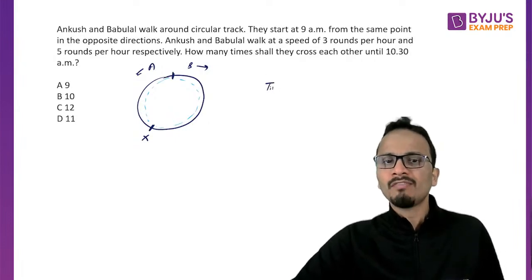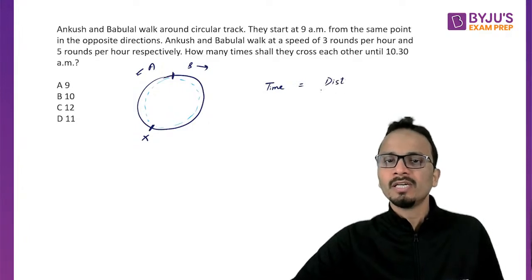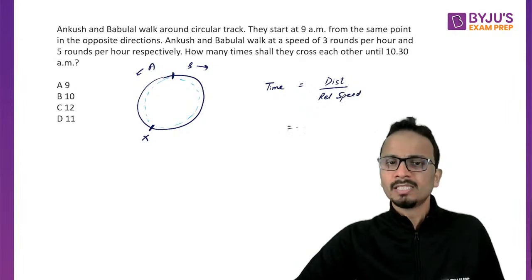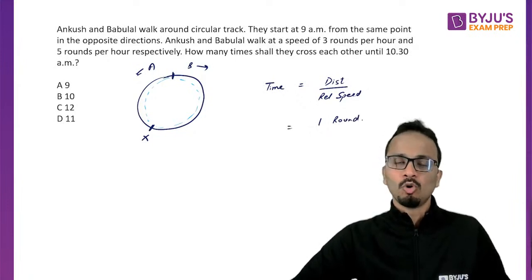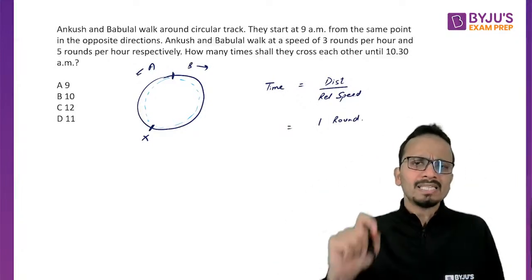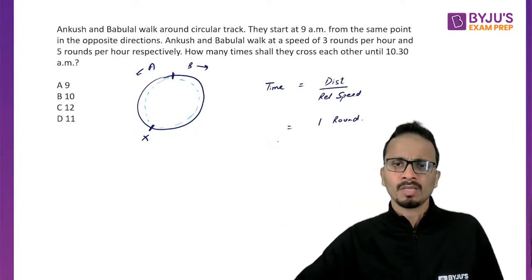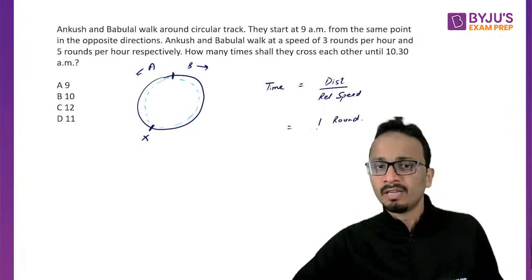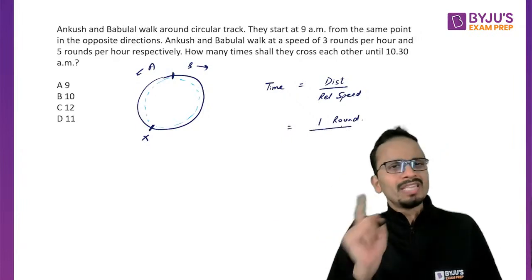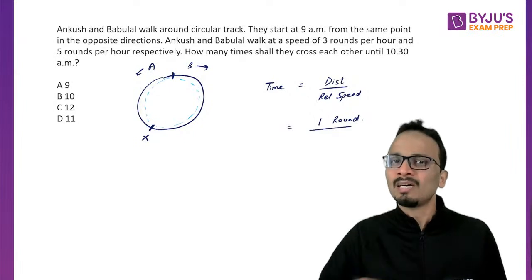So the time after which they will meet will be equal to distance covered divided by the relative speed. Now the distance covered is 1 round. The distance is not given, so I'll consider the distance in terms of rounds because speed is also given in terms of rounds. So the total distance covered by A and B together is 1 round, divided by the relative speed. When the objects are moving in opposite directions, the relative speed is the sum of the speeds.